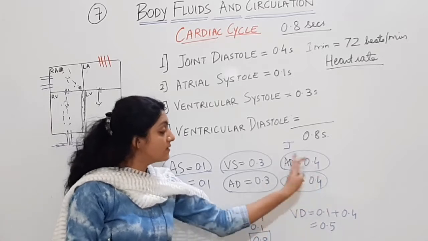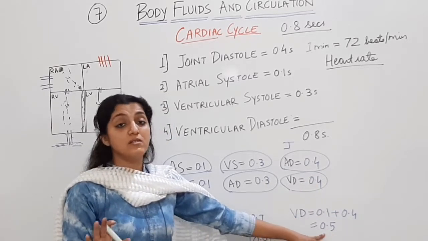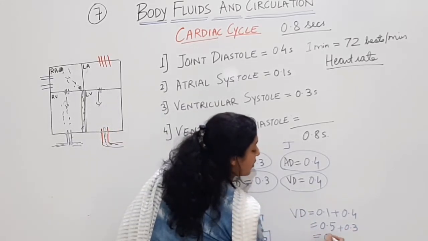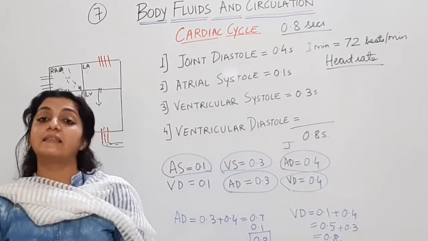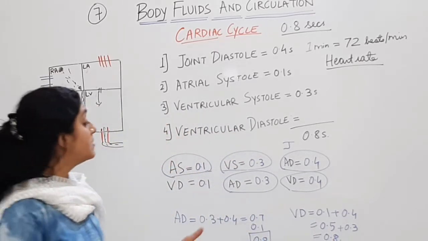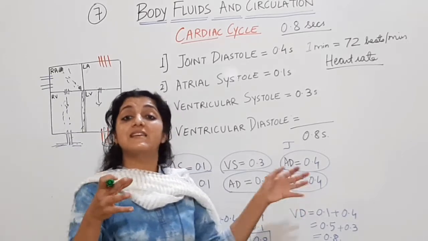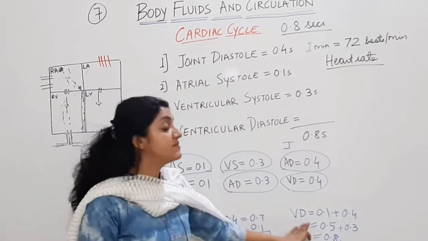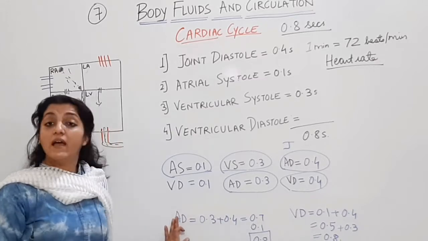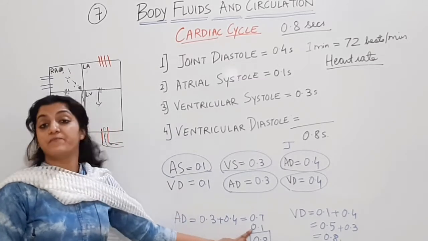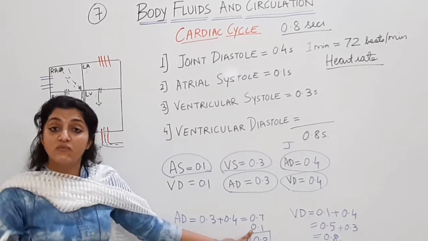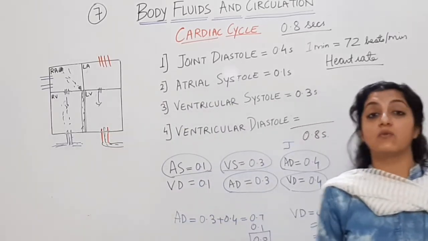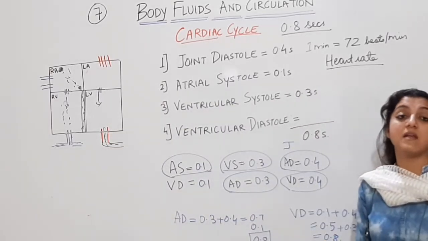0.5 seconds is the total ventricular diastole. We have seen the individual and the joint values and added them. And how long is ventricular systole? 0.3. So if you add 0.3 to this 0.5, again you get 0.8 seconds. That is how, in a cardiac cycle of 0.8 seconds, the ventricles are contracting for 0.3 seconds. They are in systole, whereas they are in diastole for 0.5 seconds. Atria are contracting for 0.1 second and they are relaxed for the rest of the cardiac cycle, that is for 0.7 seconds. These values you should understand. Try these calculations, I am sure you will understand.